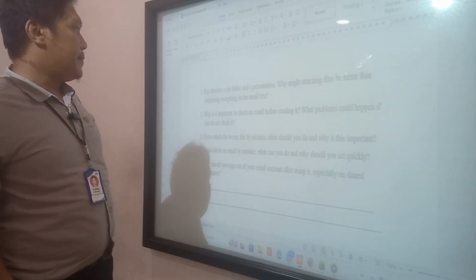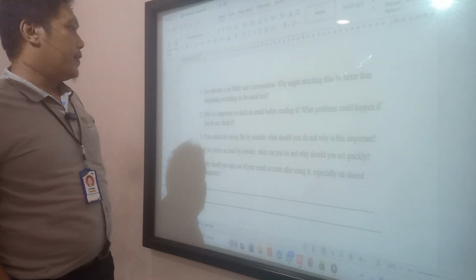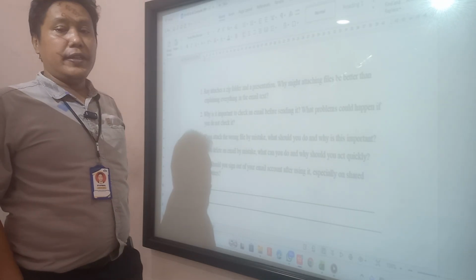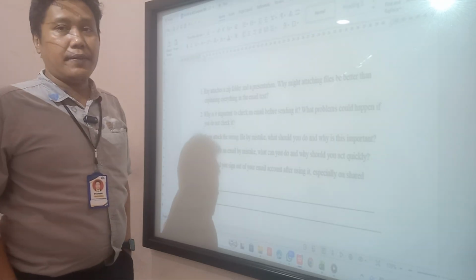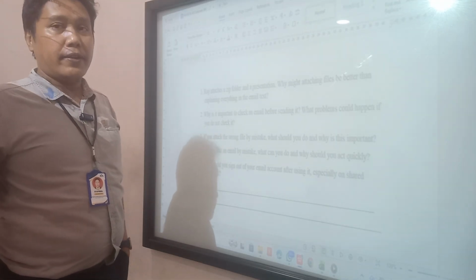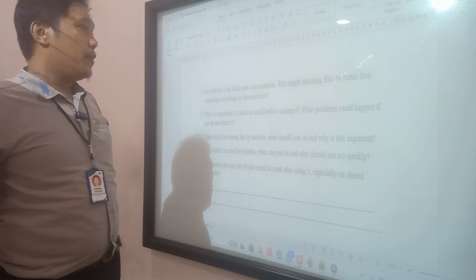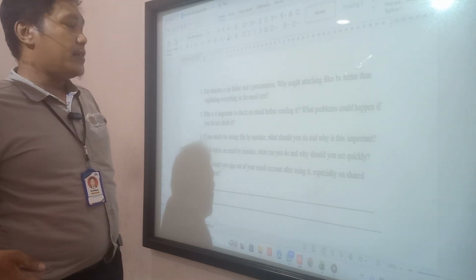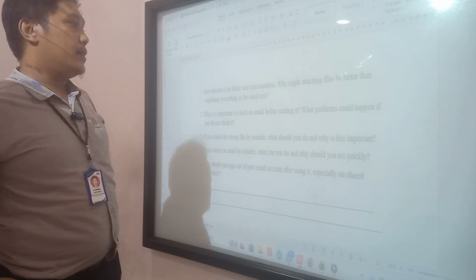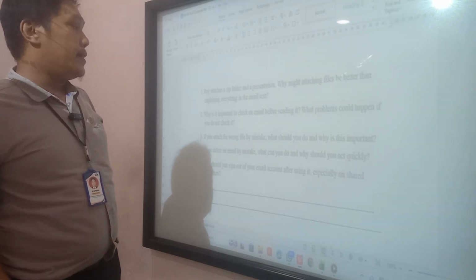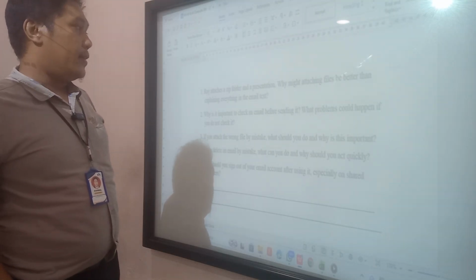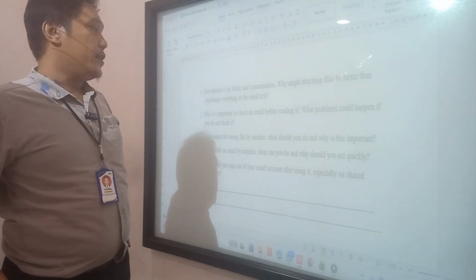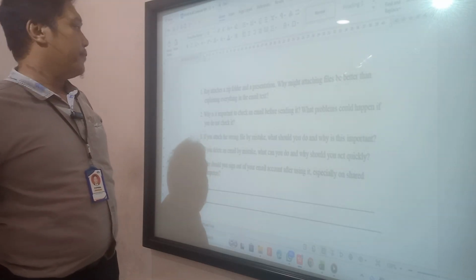Next, why is it important to check an email before sending it? What problem will happen if you do not check it? It's important we check before sending, because after we send, we cannot cancel the email. So we check that the email is proper and has no mistake. The problem is that a mistake may make a worse condition and something bad.